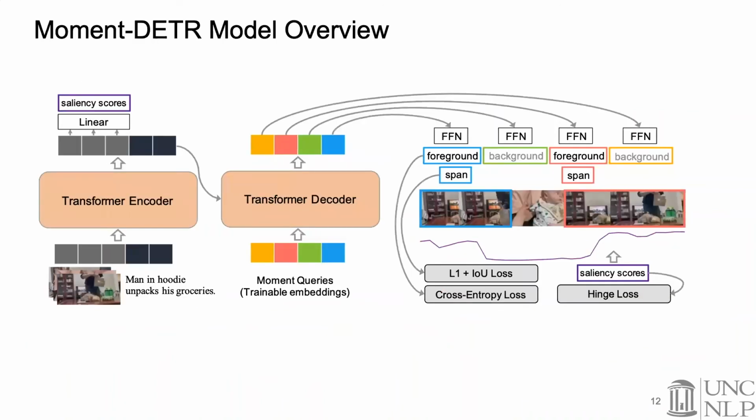For this task, we propose a novel Moment-DETR model. The architecture is conceptually simple, with a transformer encoder-decoder architecture and 3 added prediction heads for predicting saliency scores, foreground/background classification scores, and also the moment coordinates.